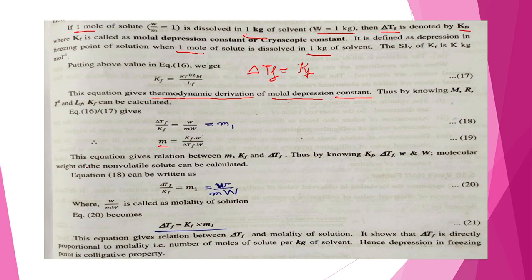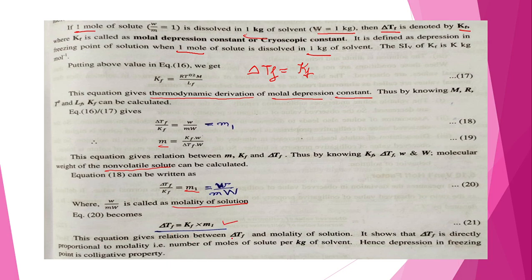Okay, now this equation gives a relation between small m, KF and delta TF. Thus knowing these values, the molecular weight of the non-volatile solute can be calculated, that means delta TF upon KF is equal to m1. What is m1? Small w upon small m into capital W is called the molality of the solution. This m1 is called the molality. So equation 20 becomes delta TF is equal to KF into m1. Okay, this is our equation.